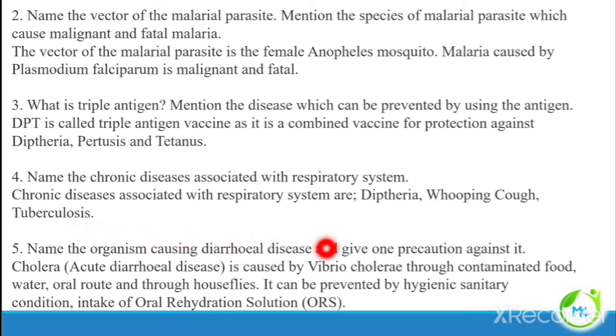Name the organism causing diarrheal disease and give one precaution against it. So the answer is cholera. Cholera is caused by Vibrio cholerae through contaminated food, water, oral route and through houseflies, and it can be prevented by following proper hygienic sanitary conditions and intake of oral rehydration solution.